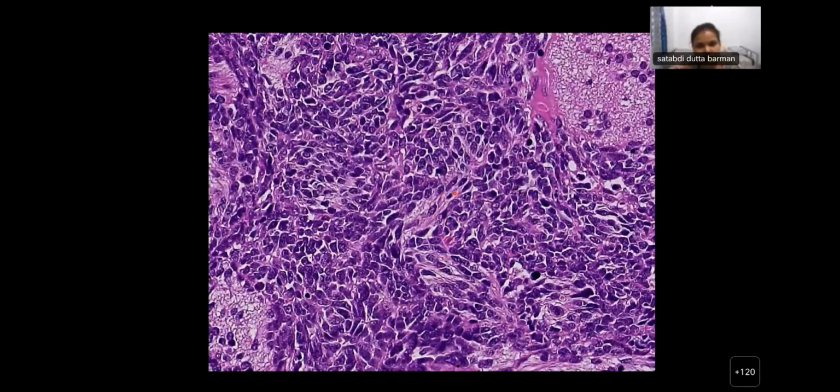Yeah, that's better seen on this high power, where this internodular zone is showing round to polygonal tumor cells. Small blue tumor cells have been noted with increased mitotic activity.